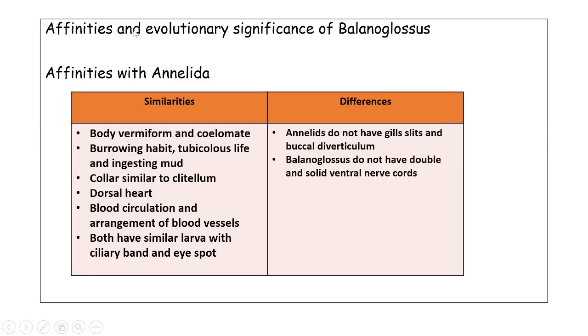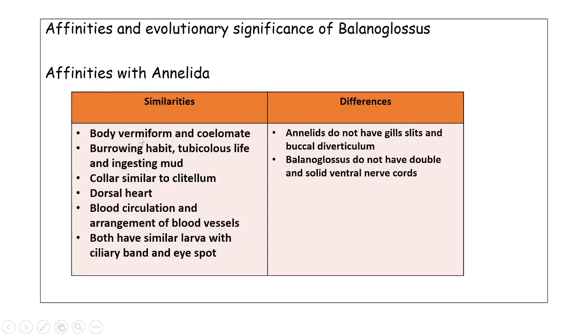Coming to the affinities, as we said, their classification was very difficult, because first they were put in chordates and then it was reclassified, etc. They show many affinities, similarities with other invertebrate phyla. So we'll see the important affinities with other invertebrate phyla as well as the chordates, and also the evolutionary significance or the systematic position of Balanoglossus. So first we will see the affinities with Annelida.